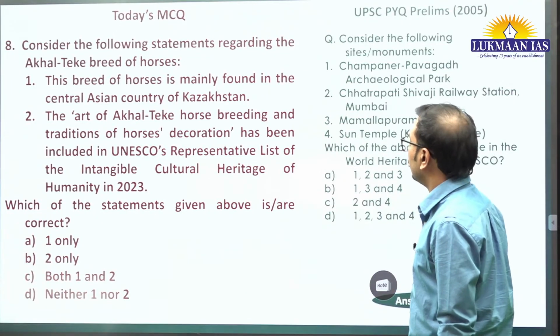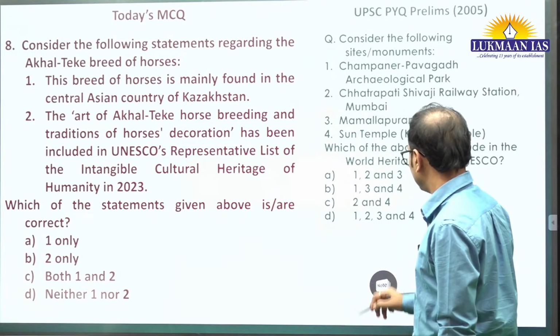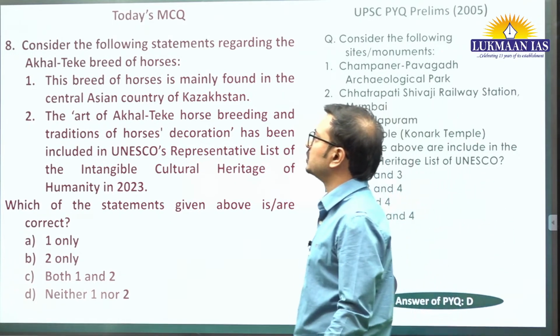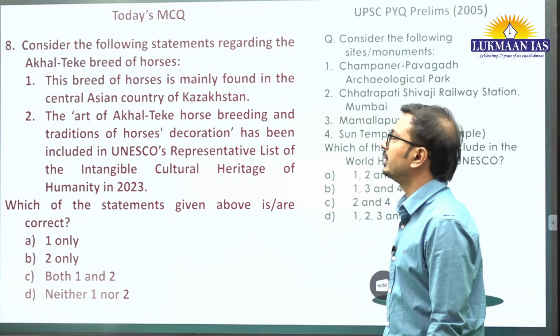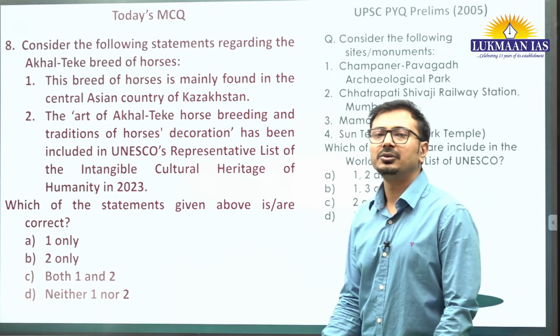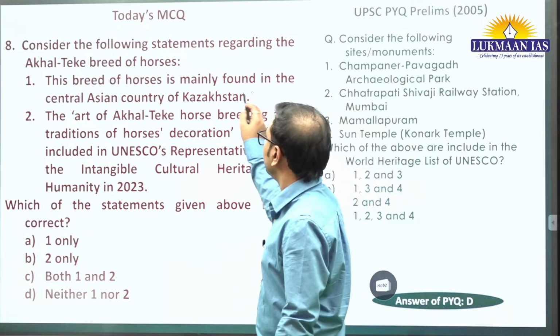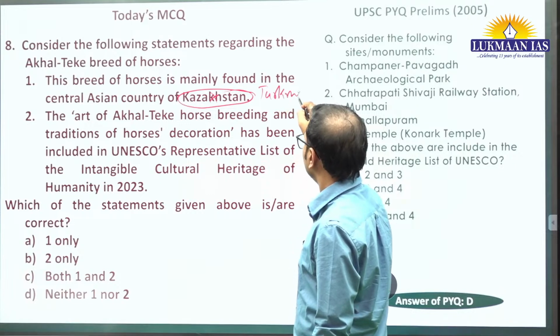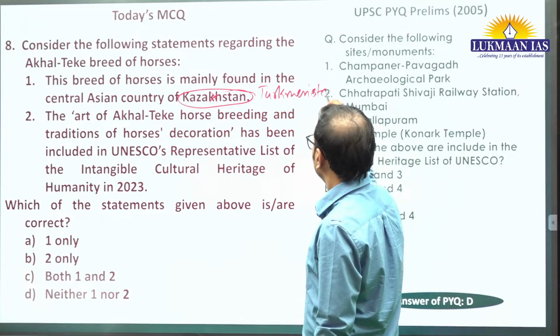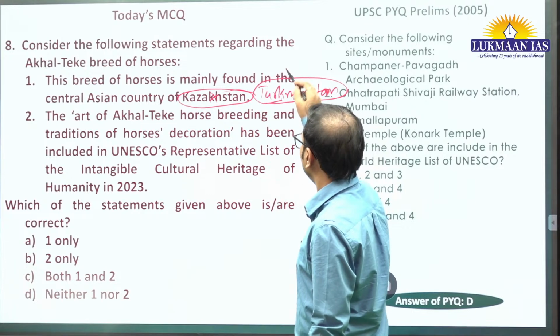Next. Now this particular horse variety, which is also called the heavenly horse, it was in news. Down to Earth में एक आर्टिकल आया था, अकल्टिकी. ठीक है, तो अकल्टिकी क्या होता है? This is the horse found in Turkmenistan. यहाँ पर देखा है कजाकिस्तान लिखा है, तुर्कमेनिस्तान. Purely white in color, bluish eyes.